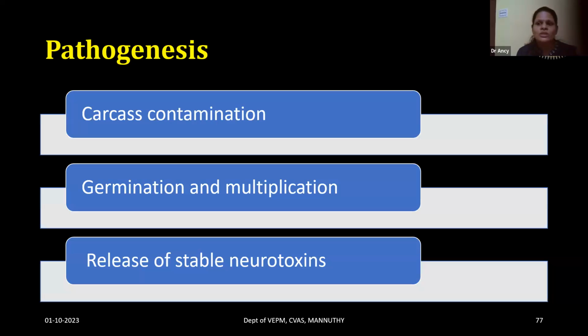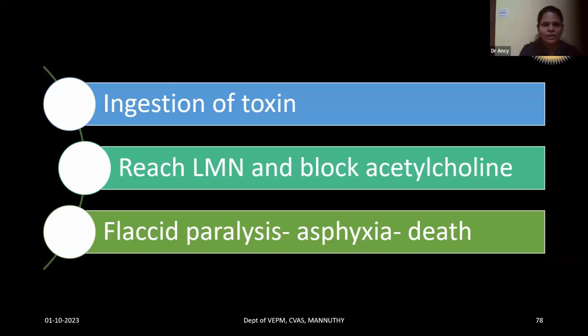There will be germination of these spores and they release stable neurotoxins, like the C and D neurotoxins in the case of sheep and goat.